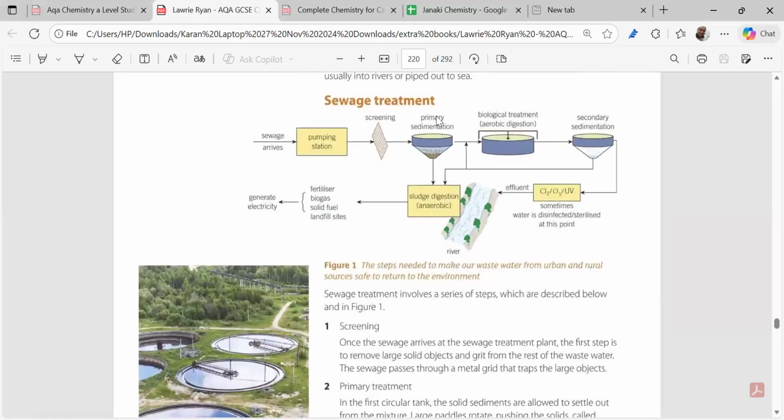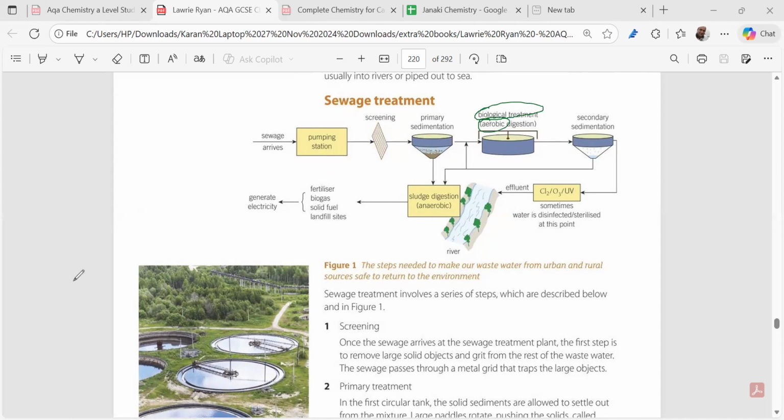We have the first tank containing paddles, which make sure that the solid particles come to the center of the tank. After that the water is pumped to the second tank, where the solid matter is visible, and the effluent still contains harmful microorganisms. So we are treating it with a biological treatment, and we are doing an aerobic process.